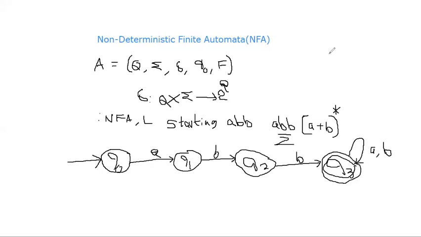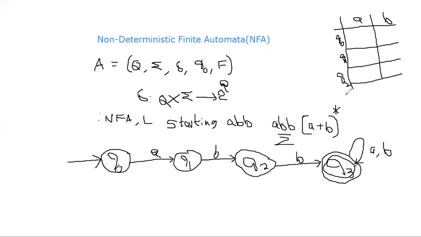Based on this, we can draw the transition table. The transition table is very simple. Just take the number of states and the number of symbols. The symbols are A and B only, and the number of states is 4: Q0, Q1, Q2, and Q3.